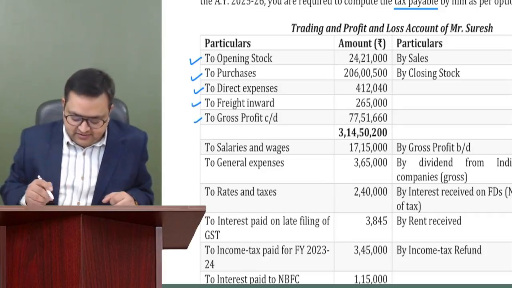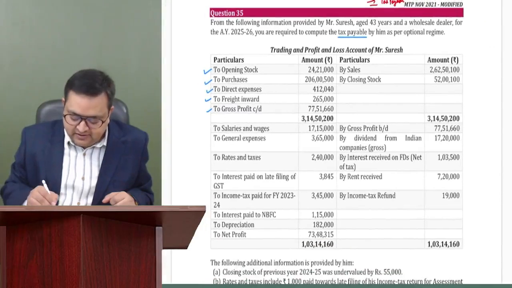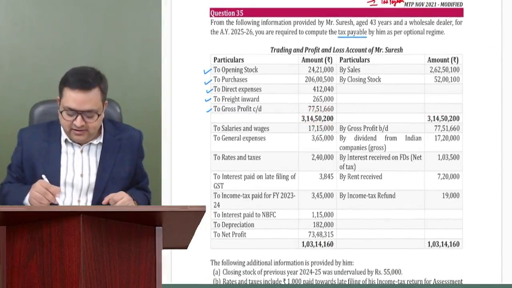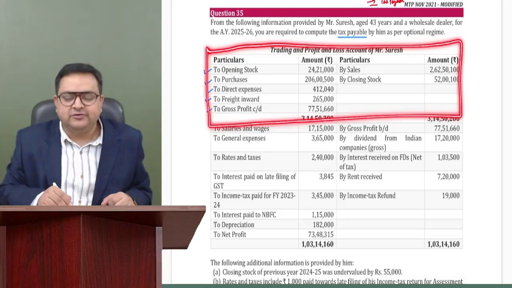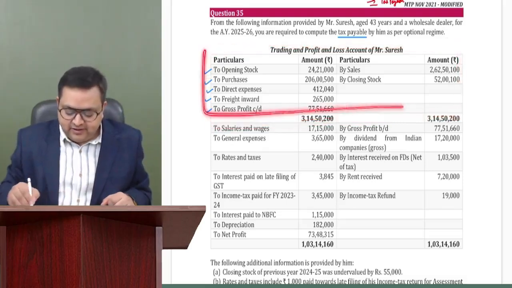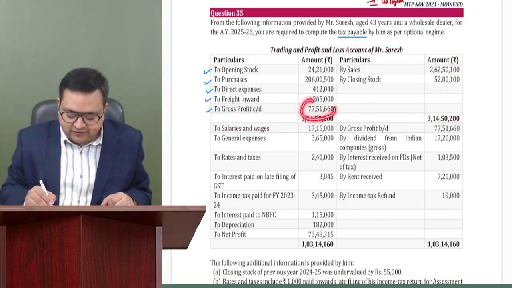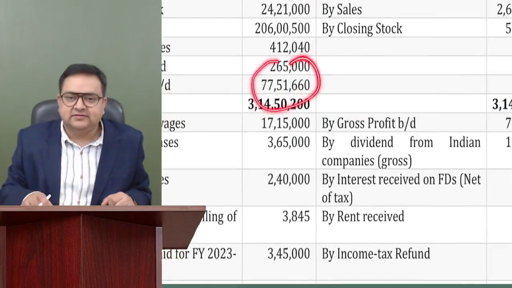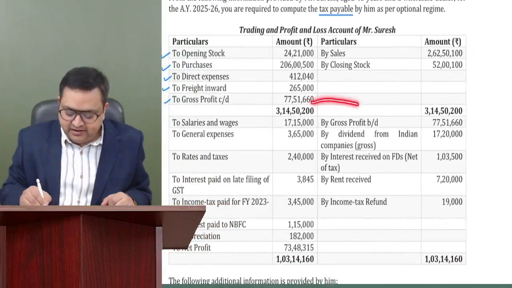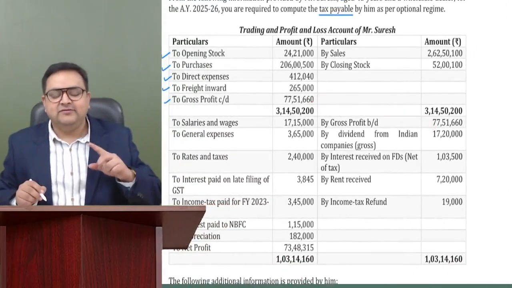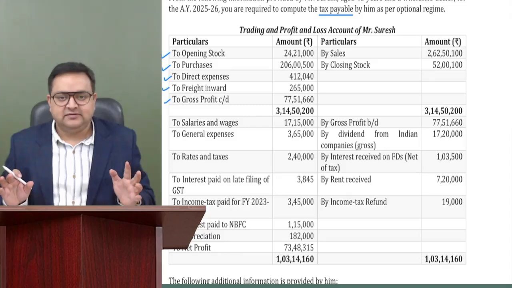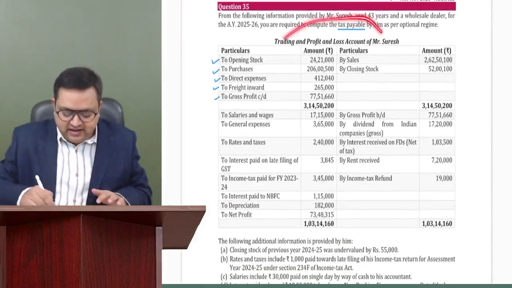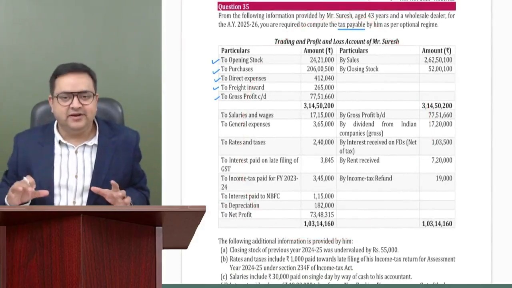Then gross profit is given. And now the total has been given to us. Why? Because this is a trading account. You all know that in accounting, we can make trading and profit and loss account separately. So this is a trading account, and from the trading account, we have the gross profit of 77,51,660, and it is being taken to the P&L account. For accountancy, we can make separate trading account and P&L account. But for the purpose of income tax, guys, we consider this entire statement as one.